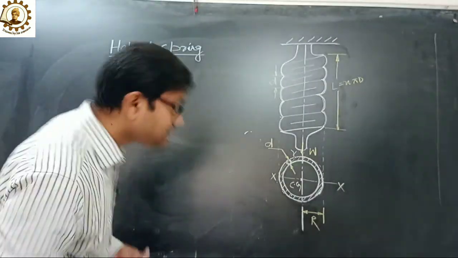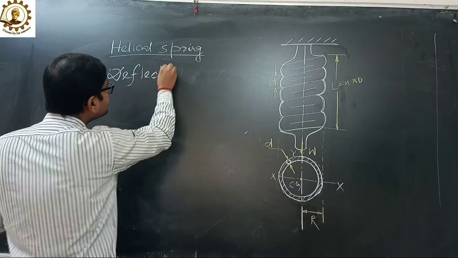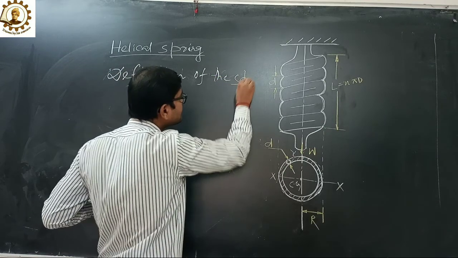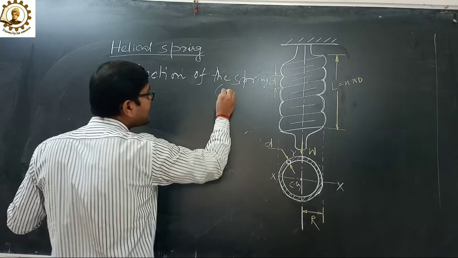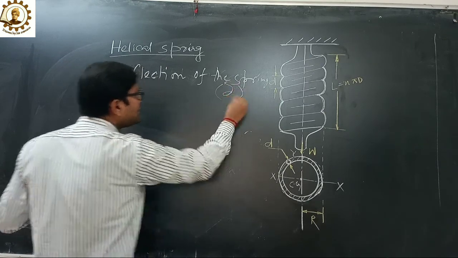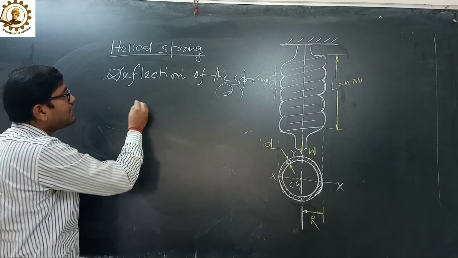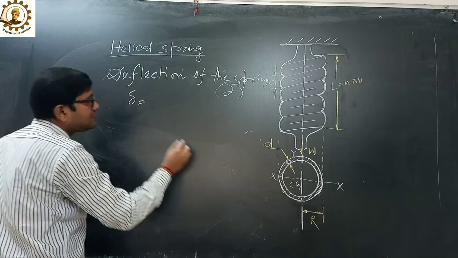Now we can find the deflection of the spring, symbolically represented by delta.